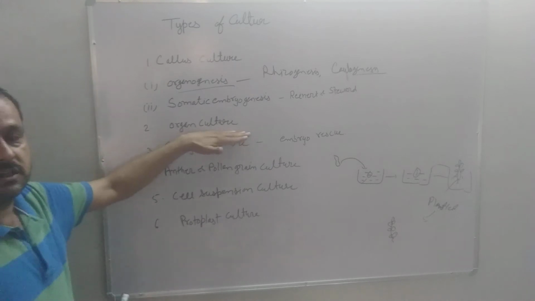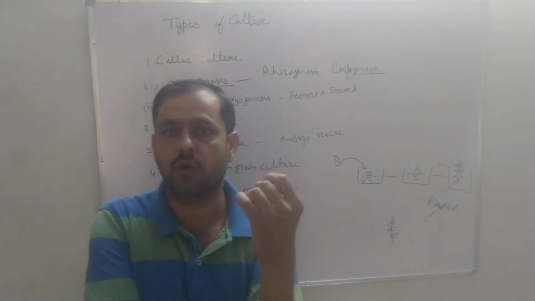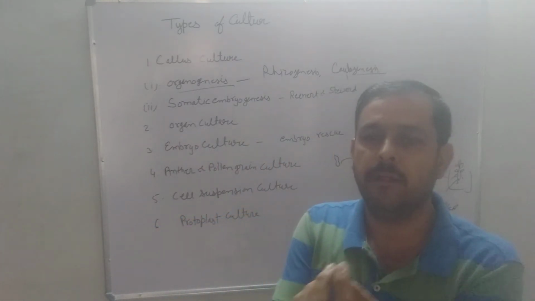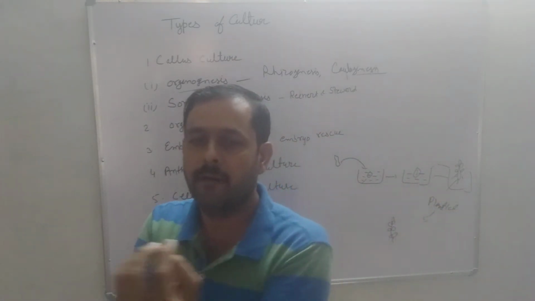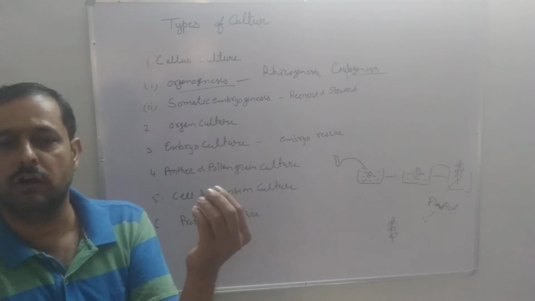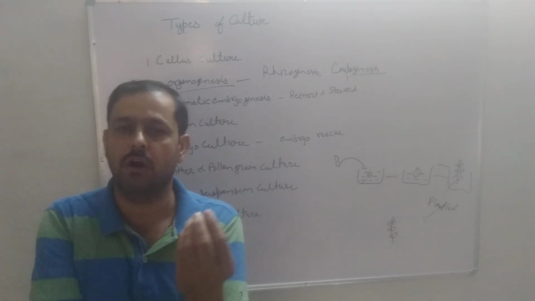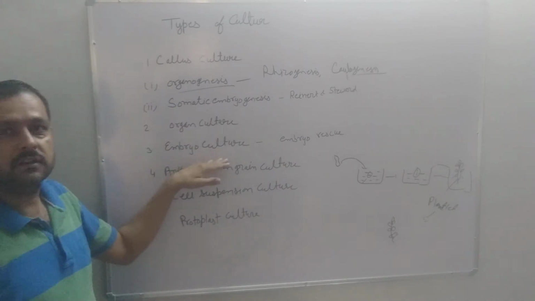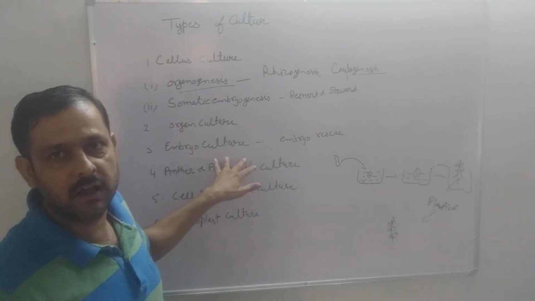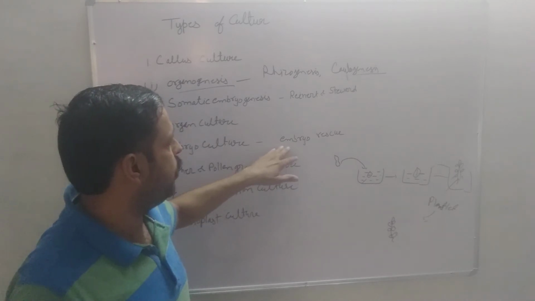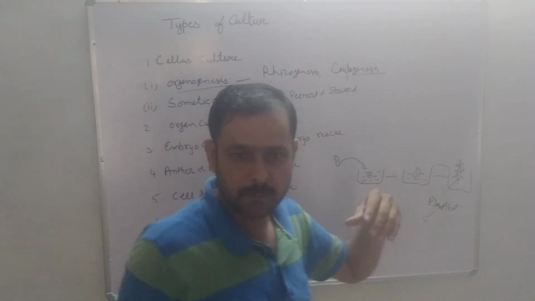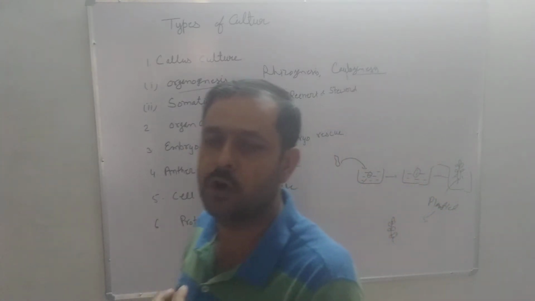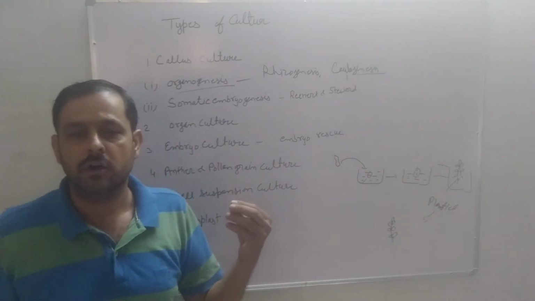Next, organ culture. Whenever we take as explant any organ such as root, ovary, etc., then it is cultured on culture media to develop the whole plant, and this is called organ culture. Next, embryo culture. This is not a method of culture, actually this is the method of embryo rescue, meaning culture of immature or completely mature embryo is called embryo culture.